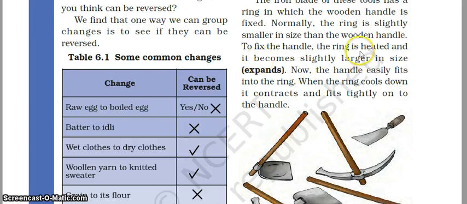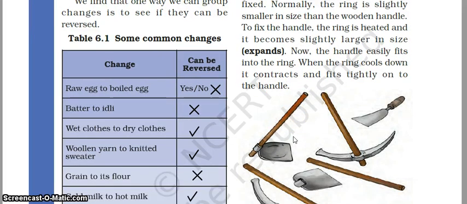To fix the handle, the ring is heated and it becomes slightly larger in size, it expands. So there is a quality of metals that they expand on heating. They become slightly bigger when they are heated. So what a blacksmith does, he heats the iron. What happens? It expands and quickly he inserts the wooden handle into it and then cools it down.